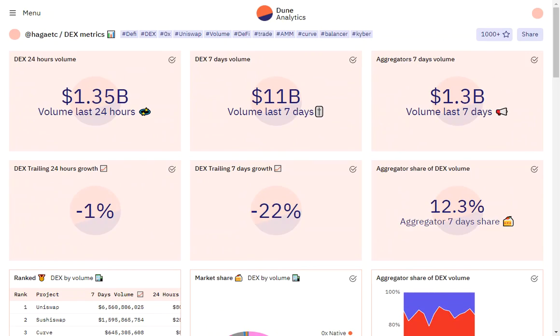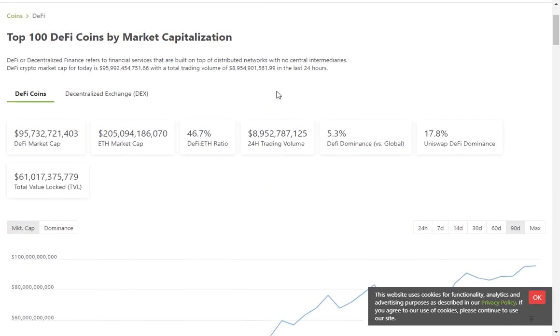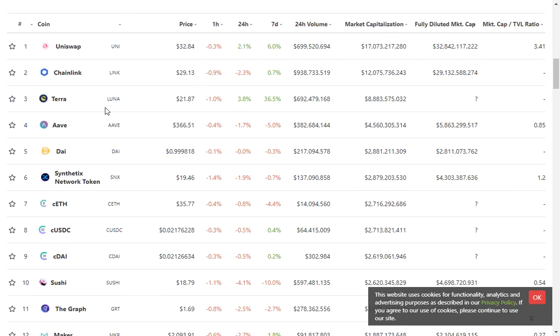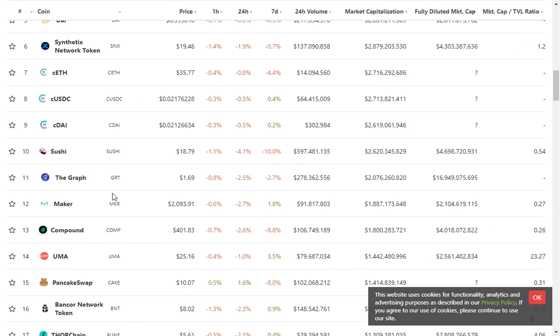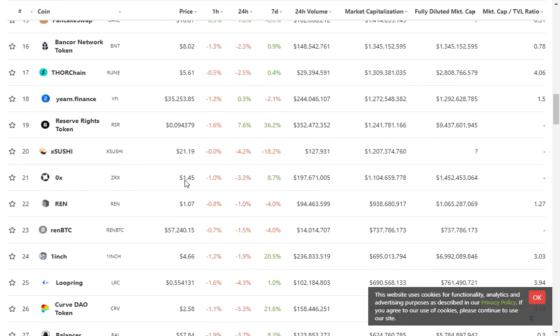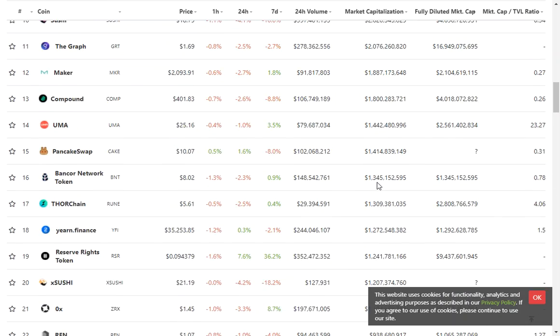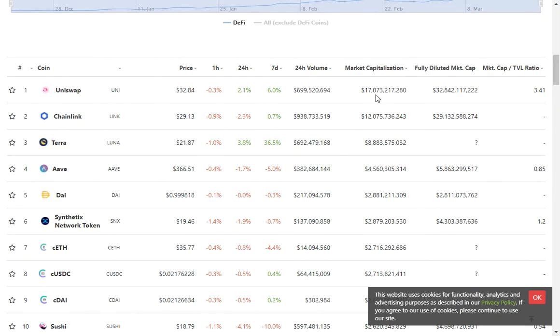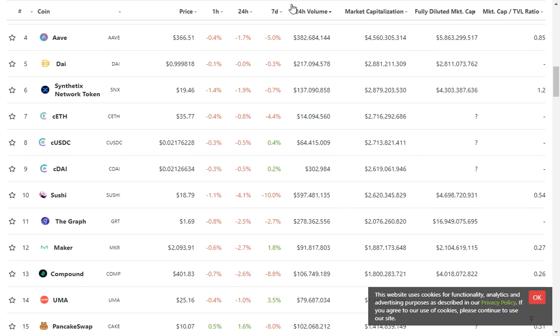So I take it over to CoinGecko and search by DeFi projects, and I can see Uniswap's number 1, Sushi's up here, Compound, UMA, and 0x is all the way down here, number 21, with a price of $1.45 and a market capitalization of 1.1 billion, versus Sushi 2.6 and Uniswap 17 billion and a $32 price, and Sushi about an $18 price.